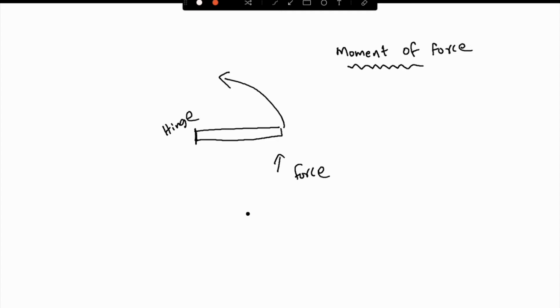If I am considering a window, if I am pushing a window from the end, you can see that the window is also closing or opening. So in that case also there is a rotational effect of force. This kind of rotational effect is known as moment of force or torque.